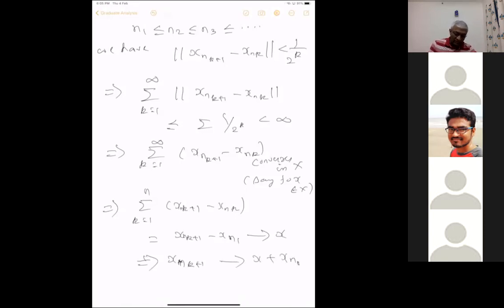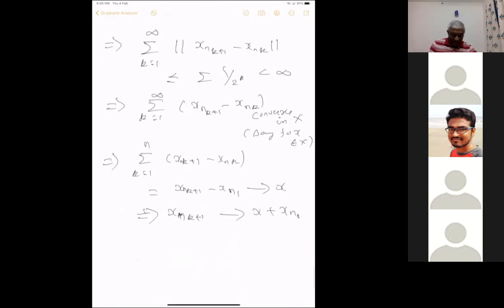So the sequence x_n is Cauchy and has a convergent subsequence. Then it's the usual epsilon by 2 trick. This implies x_n is convergent.